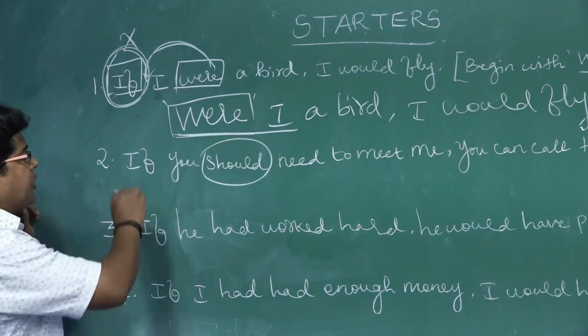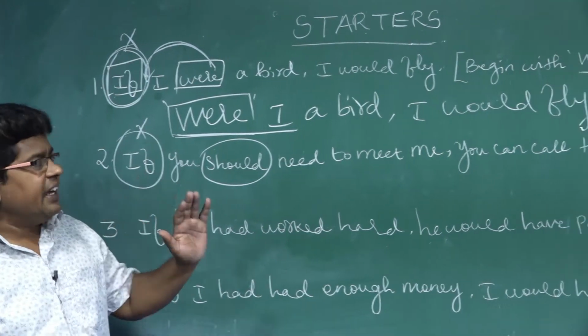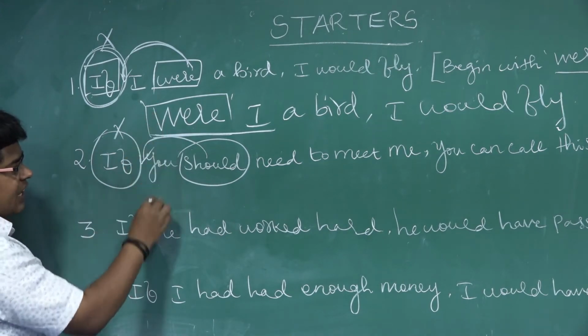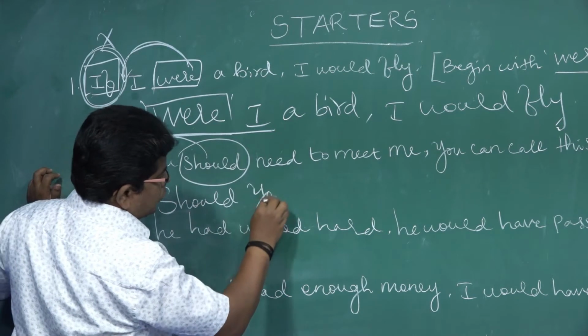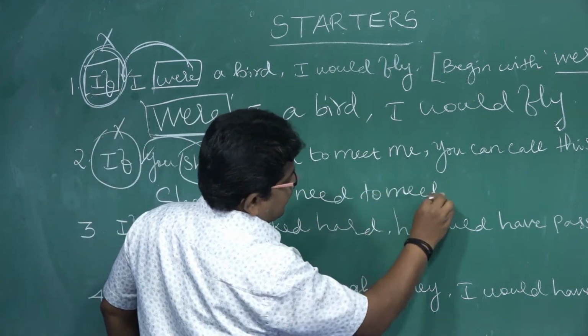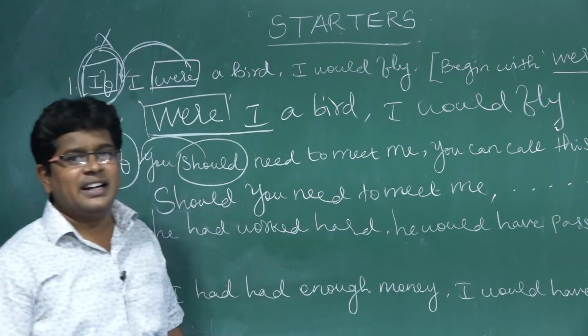Already I told what you have to do. You have to remove if. You should not use if. You have to bring should in front of the subject. Then what you have to write? Should you need to meet me, you can call this number.